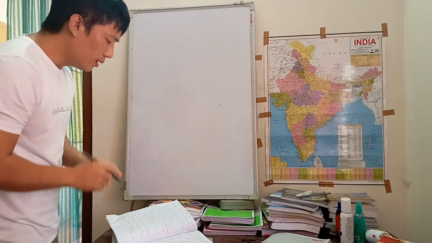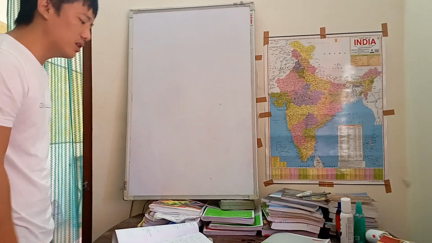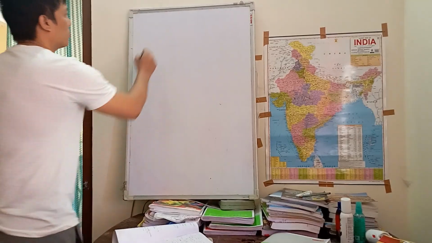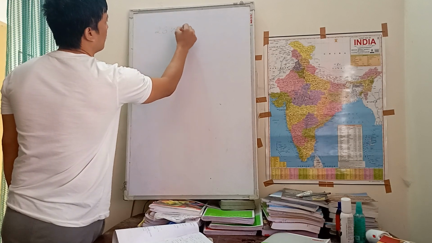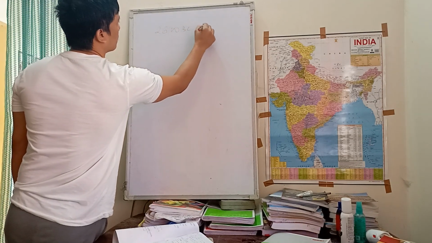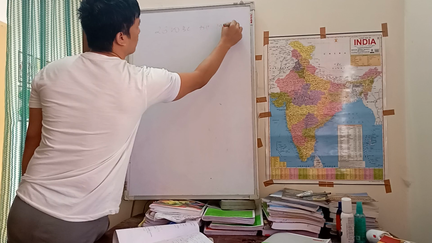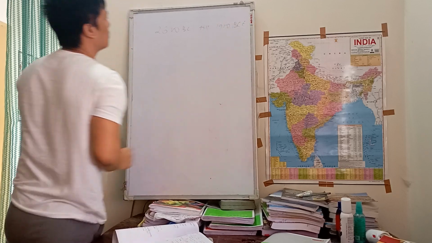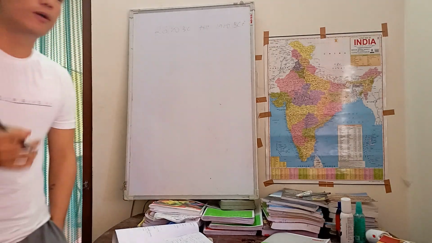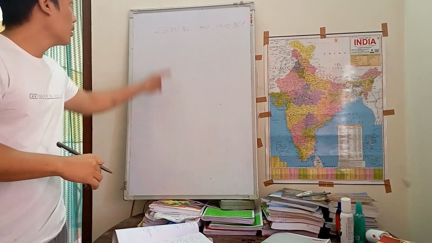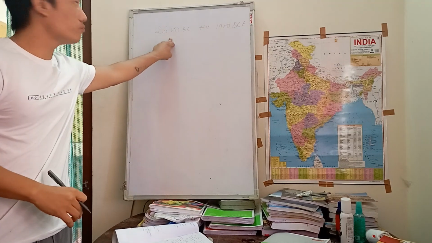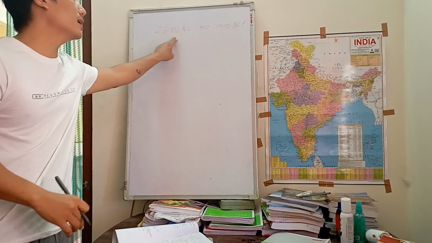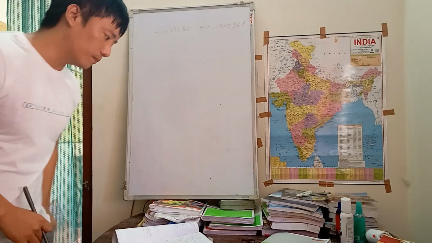The era in which it flourished was from 2600 BCE till 1900 BCE. This is the first thing which we need to know about Indus Valley Civilization.